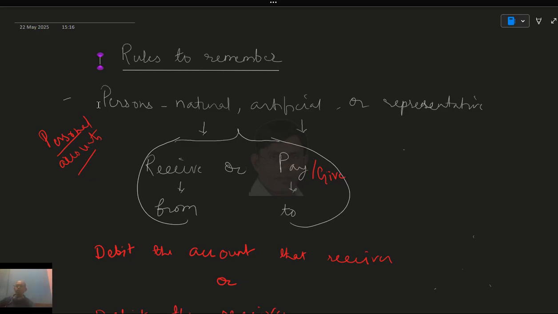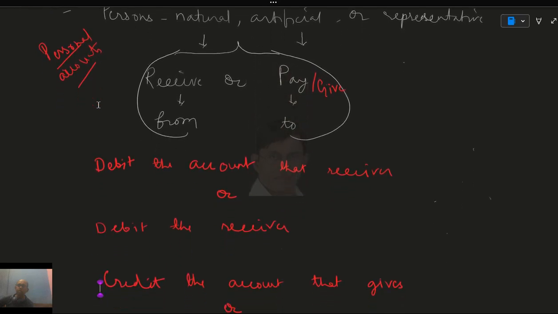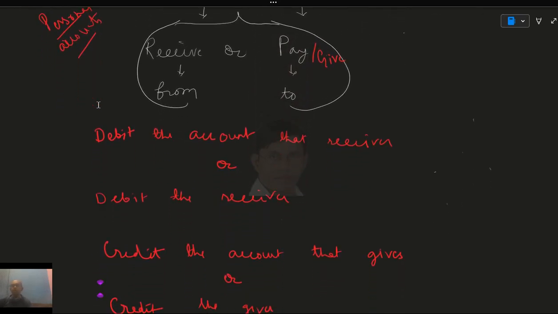So, rules to remember. A business normally deals with persons, whether natural, artificial, or representative. When we deal with any person, they are called personal accounts. Either we receive from them, or we pay, or the business will receive, pay, or give to another business. So the rule is: debit the account that receives, or debit the receiver. Some authors write it this way.